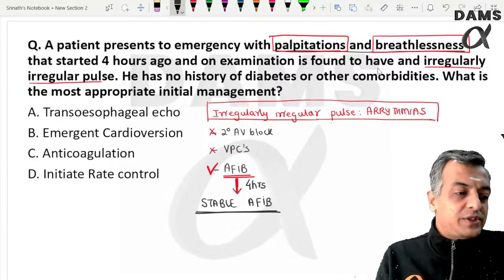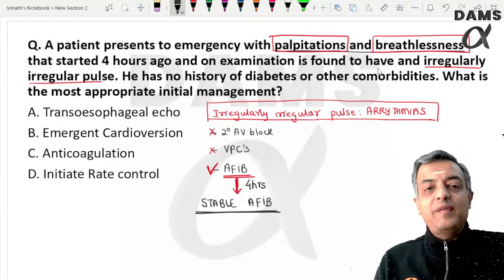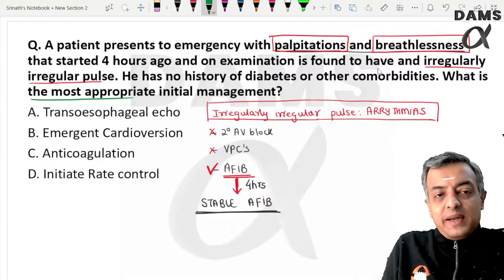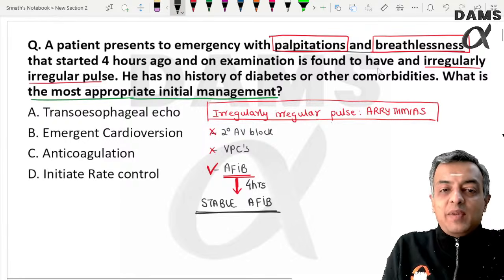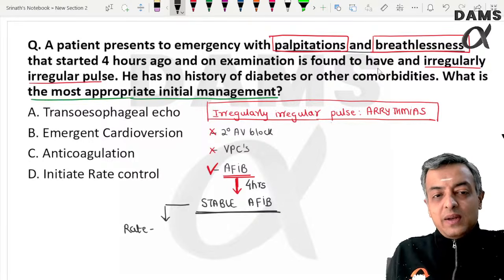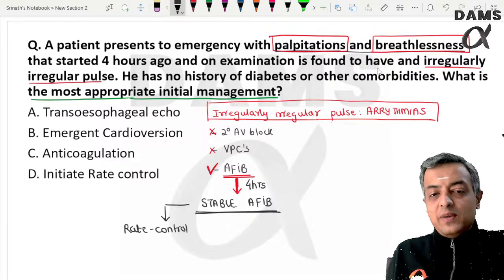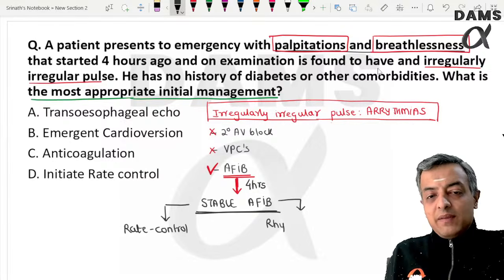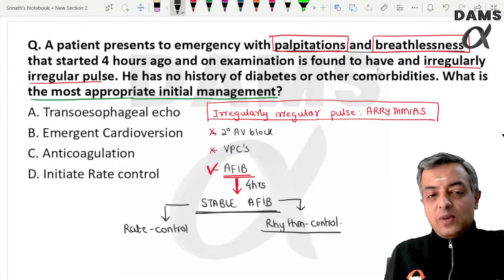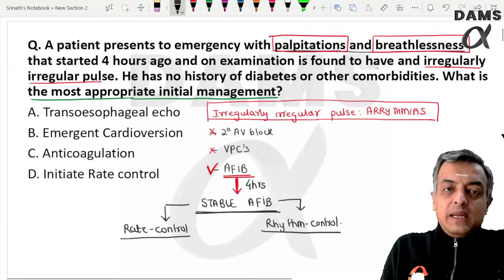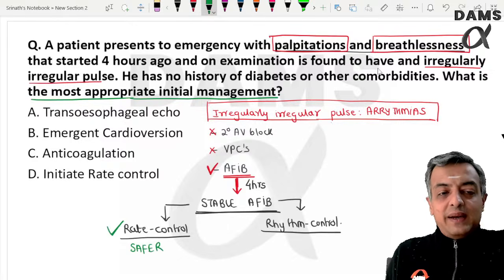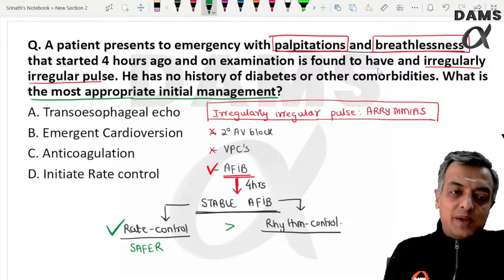In this patient, the most appropriate initial treatment, we have learned that in a stable atrial fibrillation you can go for either rate control or rhythm control. But among the two, when the patient is typically an elderly person and there are no known causes, because of the safer choice, you will always prefer rate control more than rhythm control.